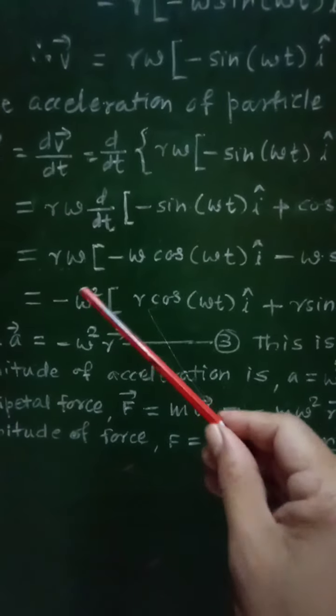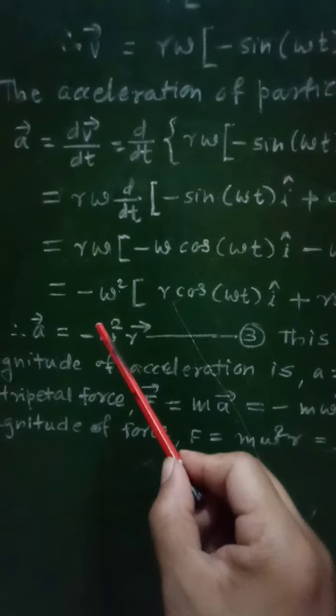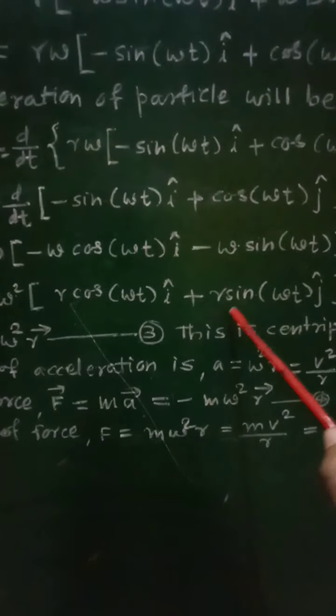Then further we can write, taking minus omega square common, minus omega square into r cos omega t i cap plus r sin omega t j cap.